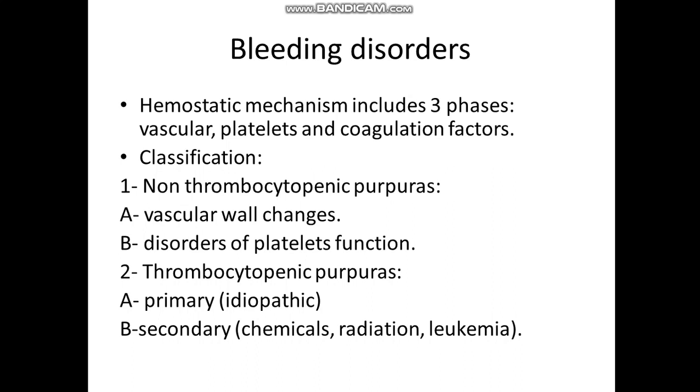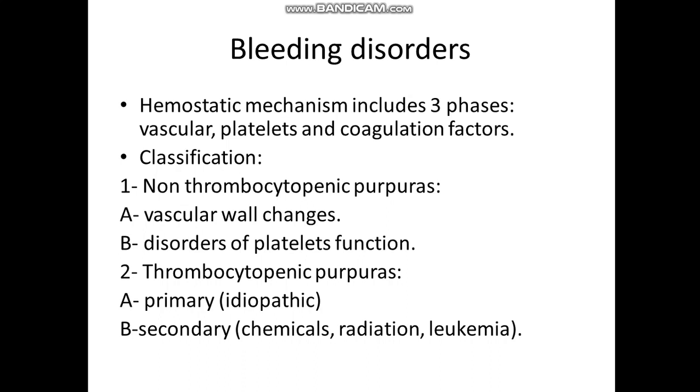Once there is injury, the blood vessel tends to constrict. This is to minimize the blood flow within the blood vessel. After constriction of the blood vessel, the platelets can be aggregated, and the aggregation of the platelets is induced by substances secreted from the injured blood vessel. There is what we call the endothelial layer. This secretes substances to facilitate aggregation of the platelets. And then the platelets themselves can be aggregated further by substances secreted from the platelets themselves. So the platelets form a plug, and this plug seals the injured blood vessel.